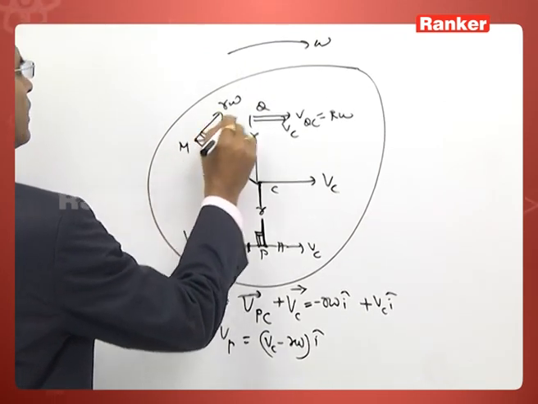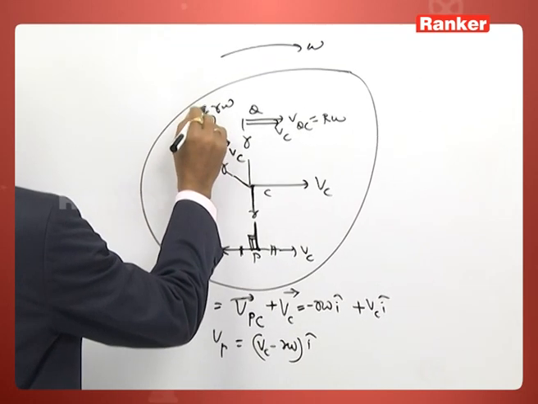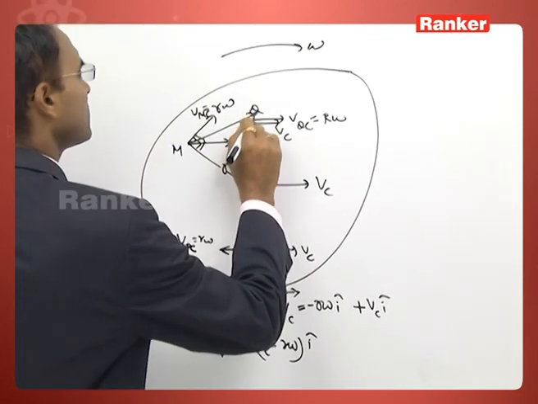If you add these two, you are getting the velocity of M in this direction.